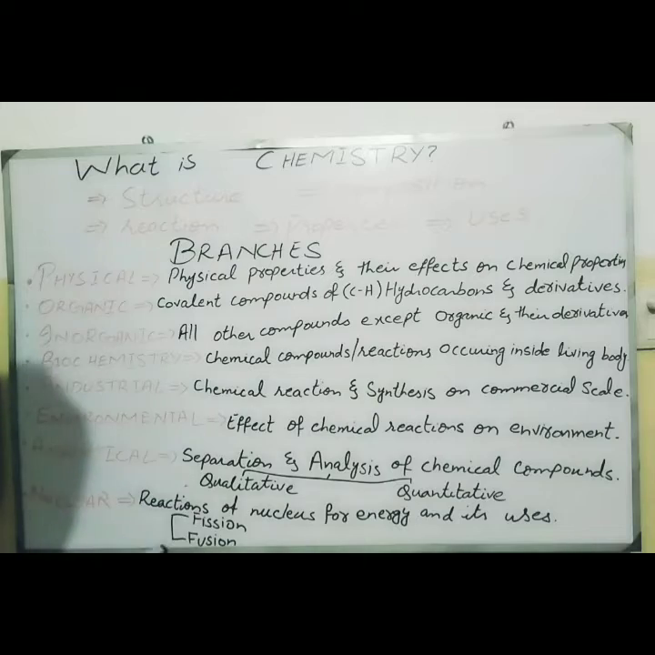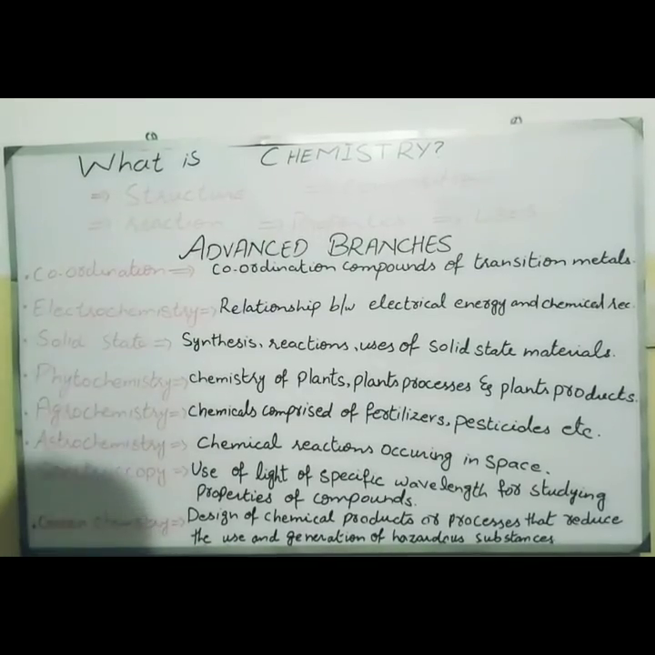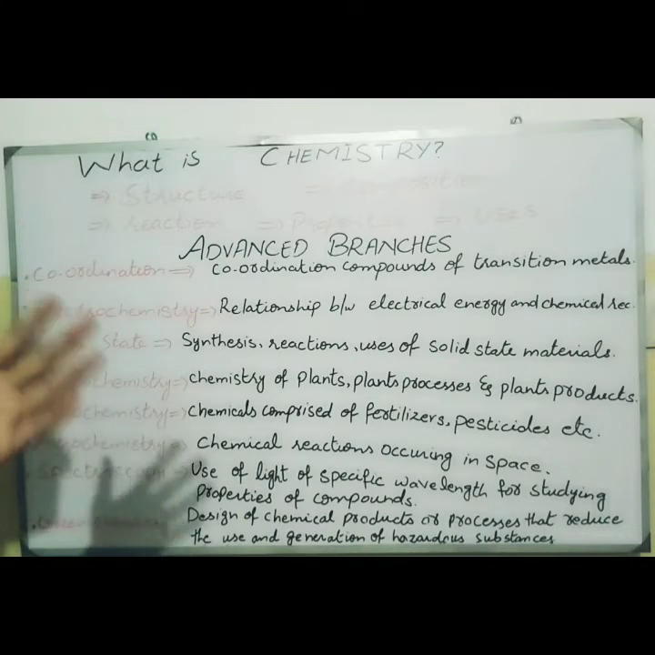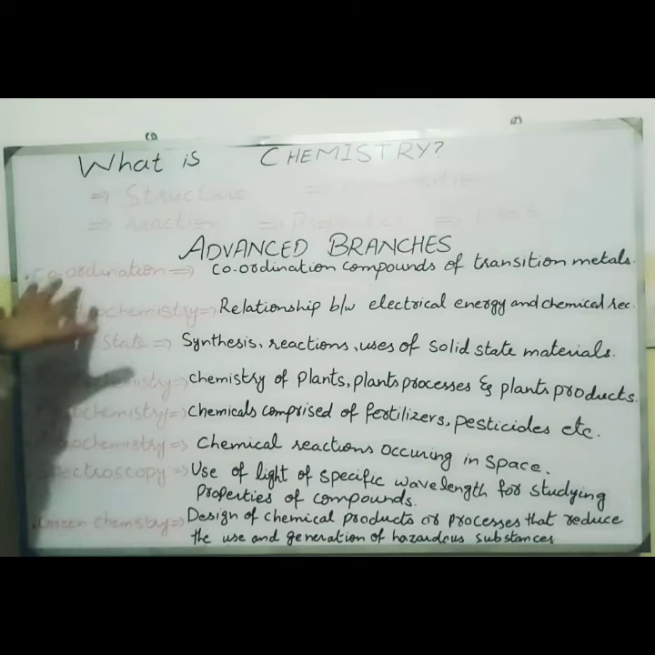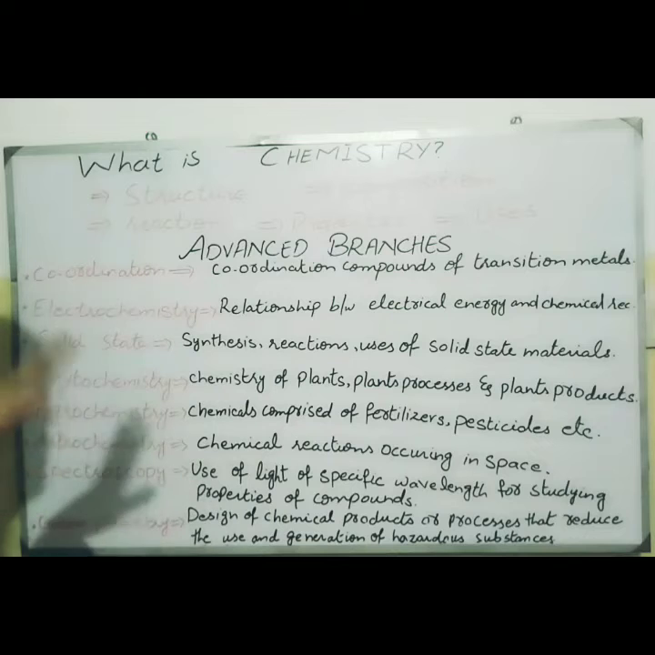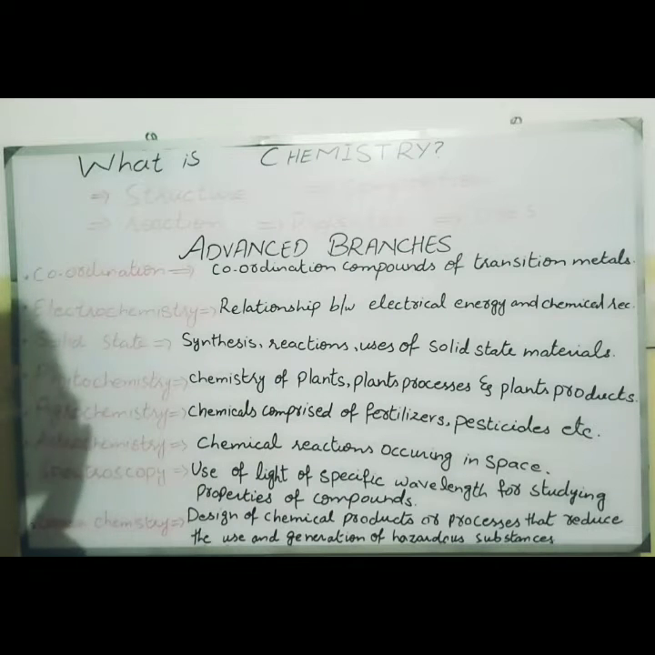Now we will talk about some more branches of chemistry. Okay, now we will talk about some advanced branches of chemistry, and at the top of this is coordination chemistry. Maybe you have some idea about coordination chemistry if you are studying at a high level. Coordination chemistry basically deals with the coordination compounds of transition metals. Basically this coordination chemistry deals with the d block elements, which are also called transition elements or transition metals.